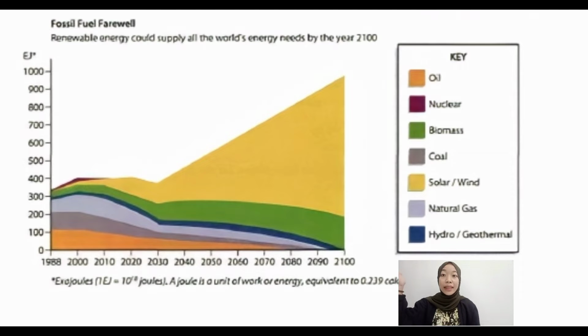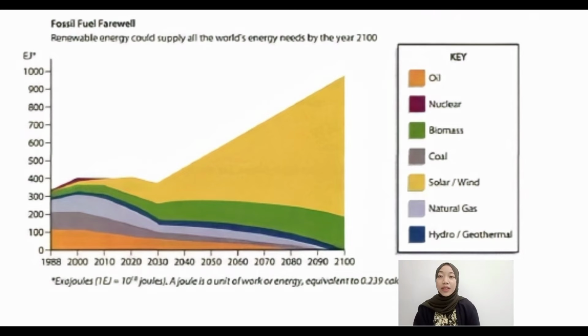Now, if you have a look at this graph, we can see that it shows the rate of increase in fossil fuel consumption since the mid-19th century. The graph shows how renewable energy could supply the energy needs in the next 100 years. The vertical axis shows energy in exajoules, while the horizontal axis shows the year up to 2100. Clearly, we can see that oil, coal, natural gas, and nuclear energy, which is the fossil energy, are gradually replaced by renewable energy, such as biomass and solar or wind-generated energy.